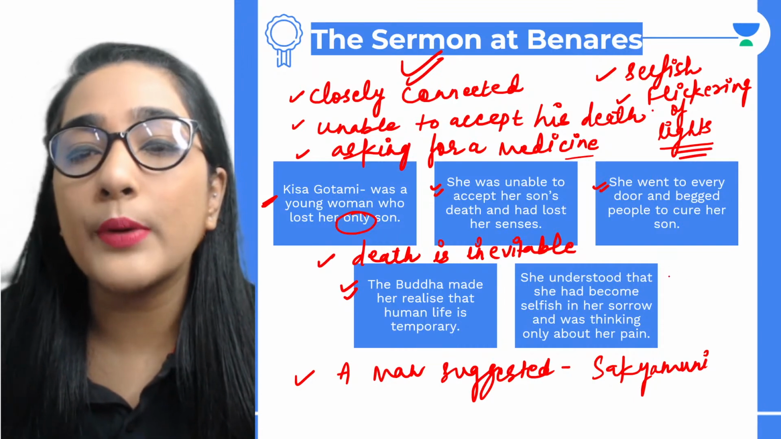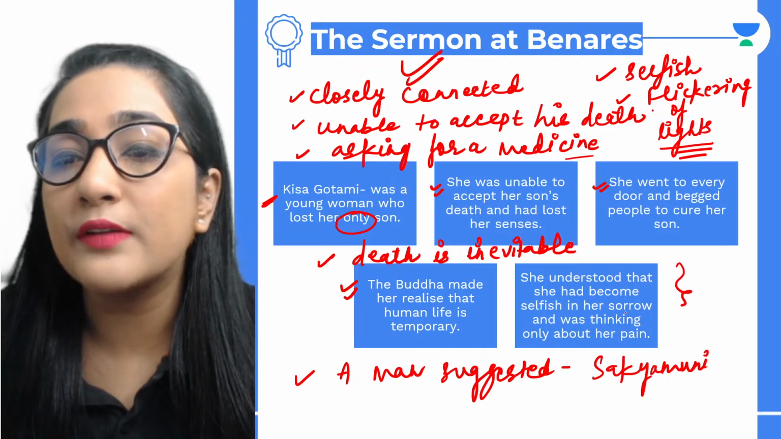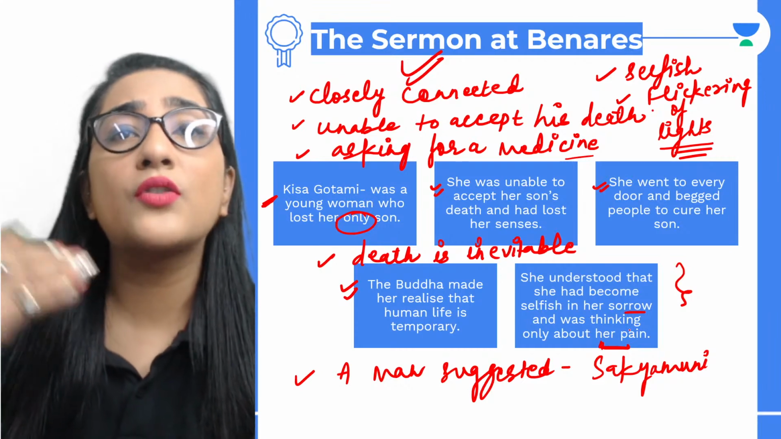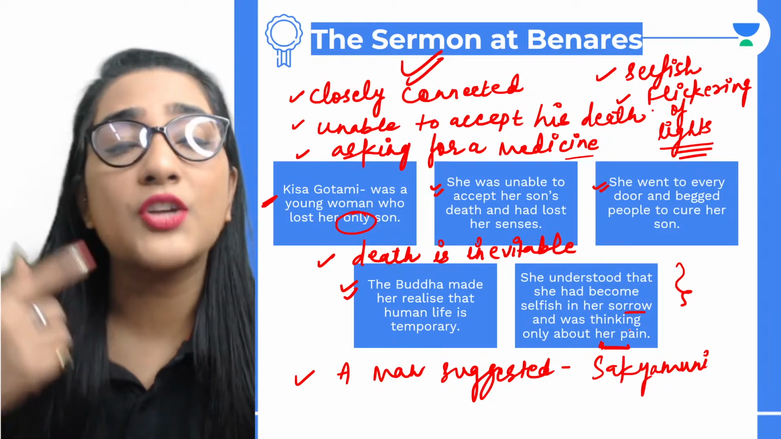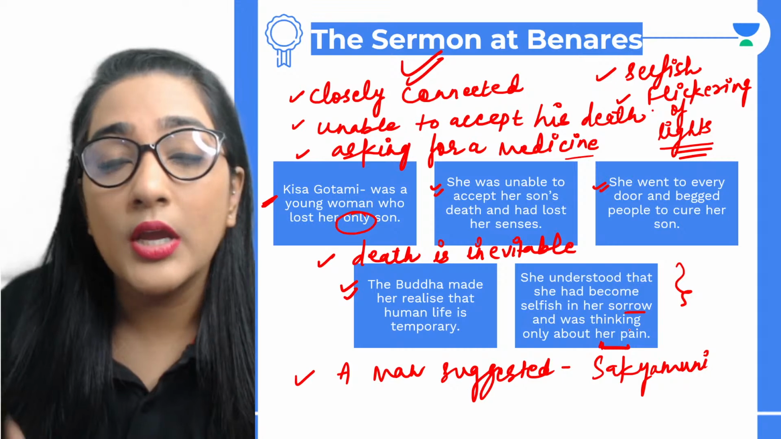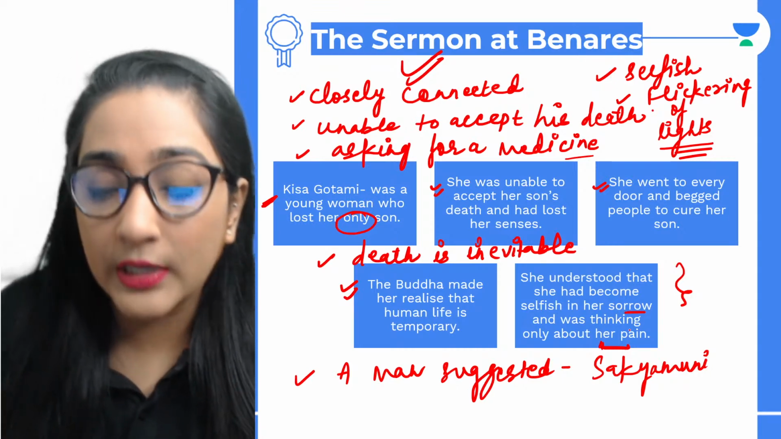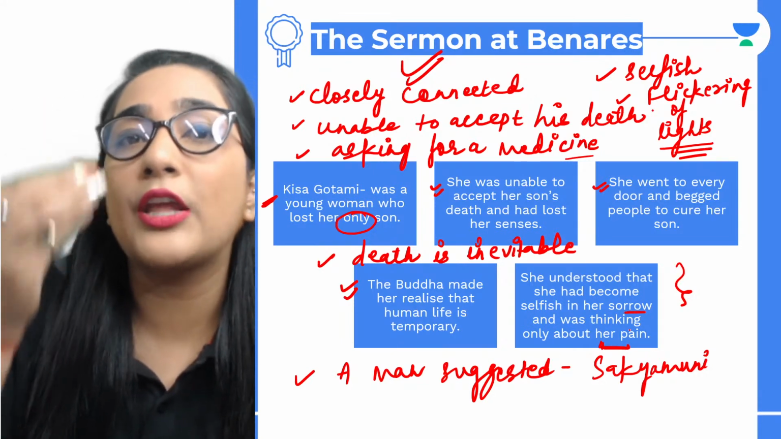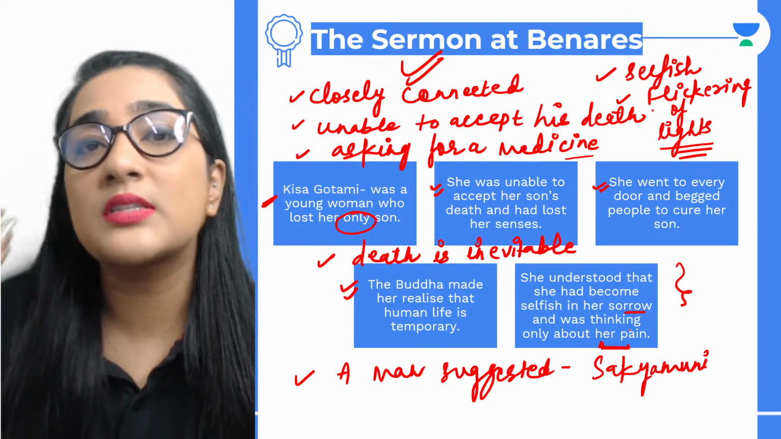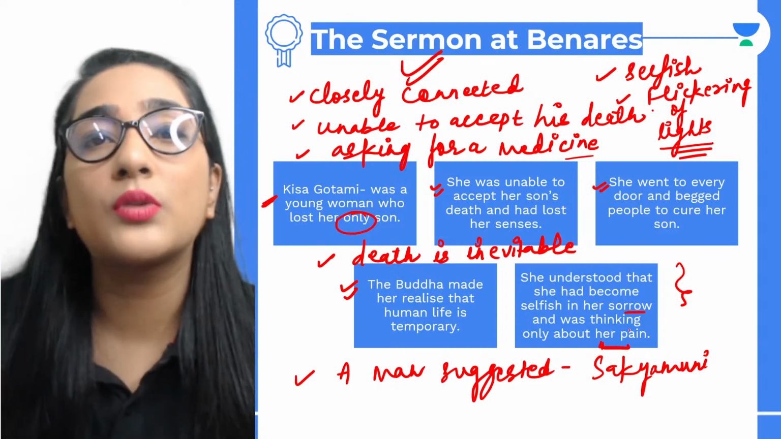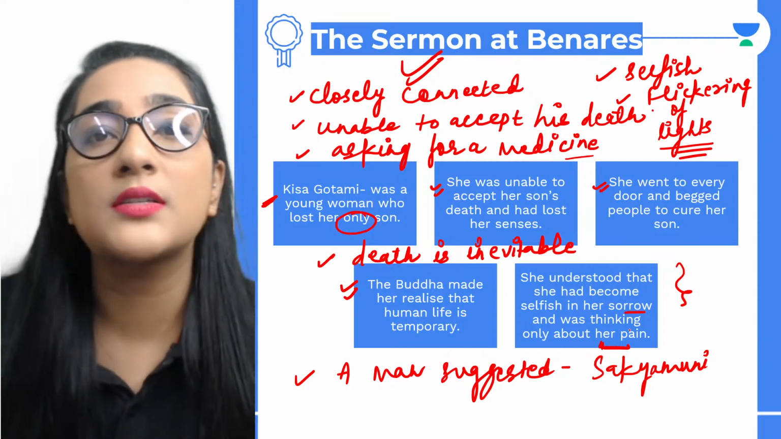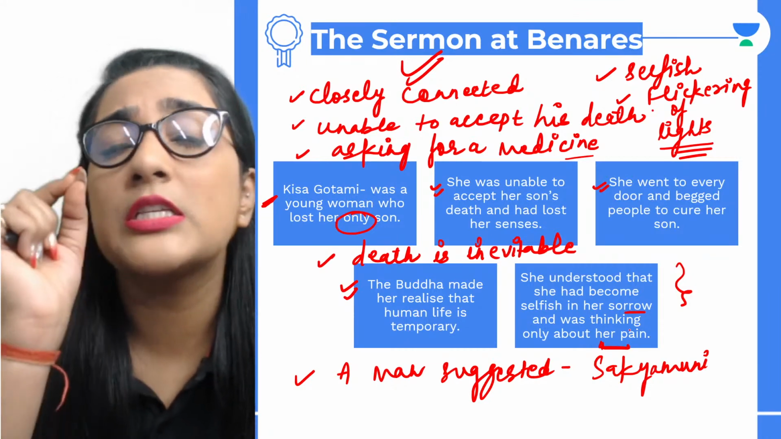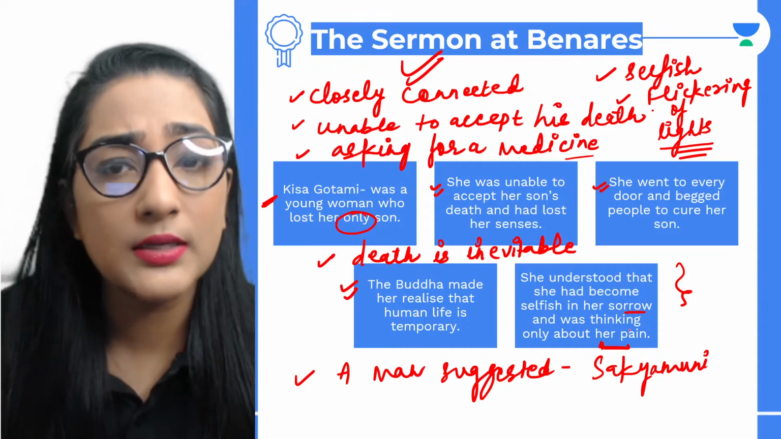Then you're going to talk about this, that she understood that she had become selfish in her sorrow and was thinking only about her pain. She realized the real fact of life. She got the universal knowledge through Lord Buddha that death will definitely take place. Just like ripened fruits are in danger of falling once they are ripe, similarly humans are subject to death. They will definitely die after a certain age. That is what you are going to talk about in the context of Kisa Gautami, if you are being asked in your examination.